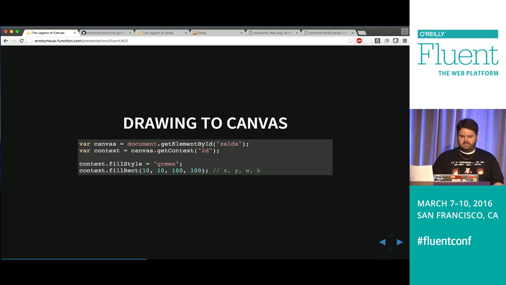Then to draw to the canvas, there are two simple things we're going to talk about today. One is you can do geometric shapes, so this would be how you could draw a square. The function is called fillRect, fill rectangle. The thing to keep in mind is that the coordinate system is a little bit different from how you would think of the Cartesian graph, right? The origin 0,0 is at the top left, and then it renders left to right, top to bottom, just the same way that the browser would render content in the DOM. Also, I don't know if we have Q&A time or what, but if you have a burning question, feel free to just interject.